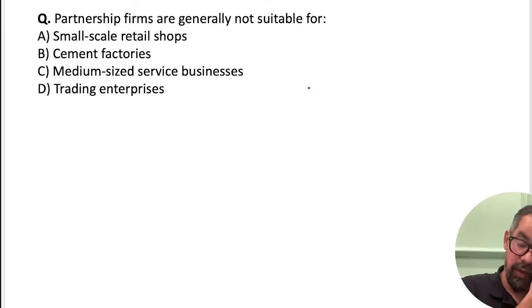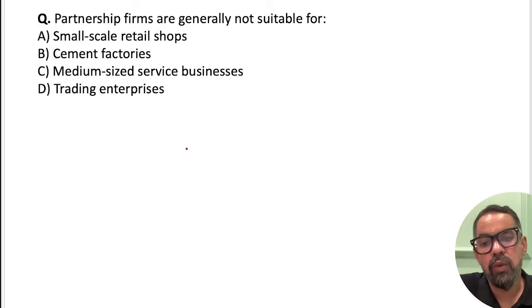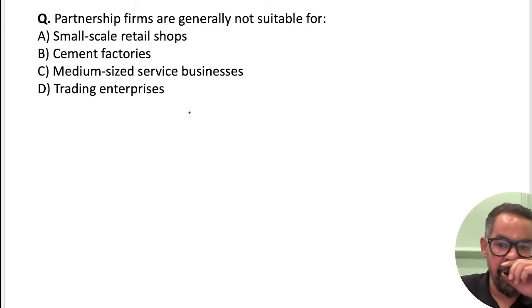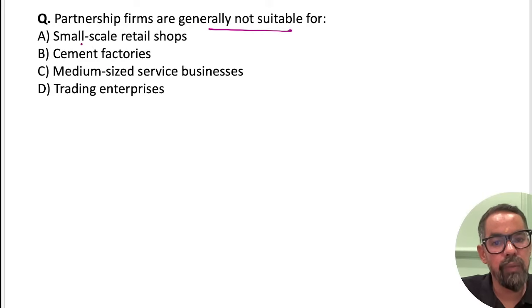Sushil sir, yes, it is market-based, a little bit of fundamentals. Okay. Partnership firms are generally not required for a cement factory. What is this? Small scale. Small scale can be done. Cement factories, this is an example actually. B should be the right answer for this one. I'll also go with Manjunath sir.